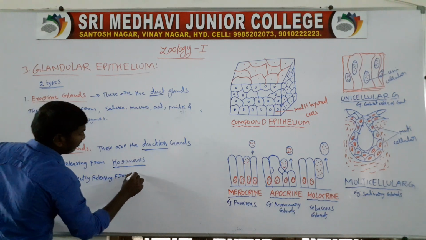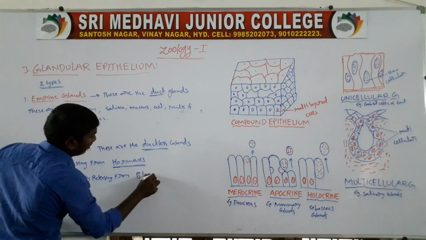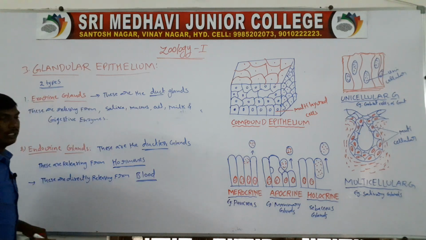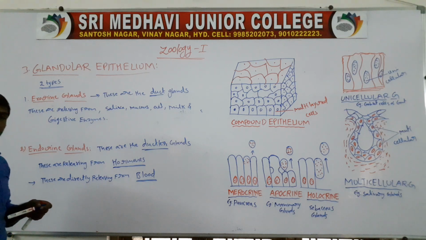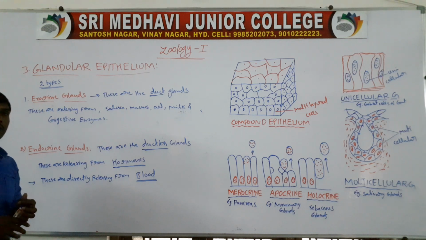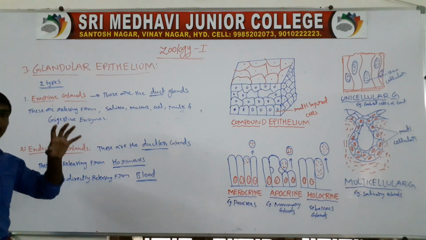These are directly releasing from blood. So the blood is transferred to the target organs. These are the exocrine glands and endocrine glands. Our body has two types of glands, exocrine glands and endocrine glands. Exocrine glands means they have ducts.